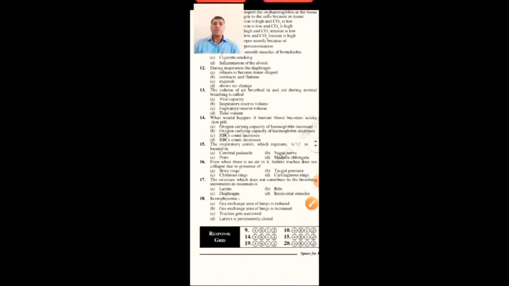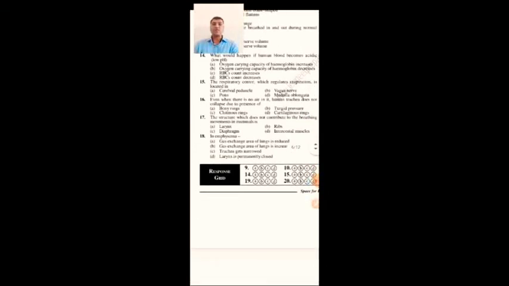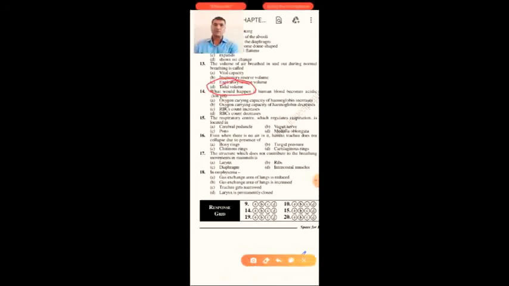The volume of air breathed in and out during normal breathing is: vital capacity, inspiratory reserve volume, expiratory reserve volume, or tidal volume. The volume of air breathed in and out during normal breathing is called tidal volume, which is approximately 500 ml. That is the amount of air inspired during normal inspiration or expiration.